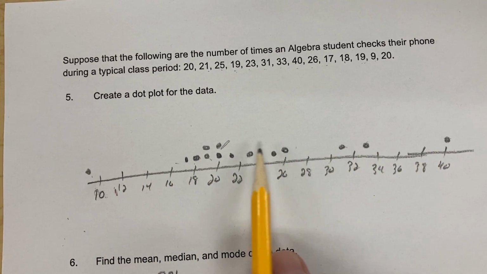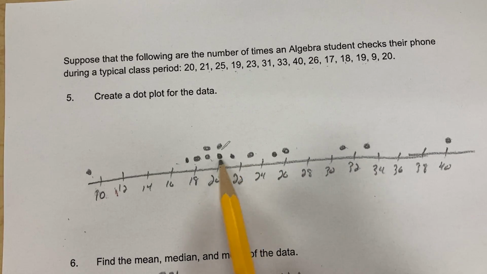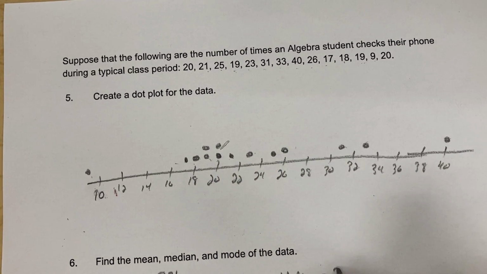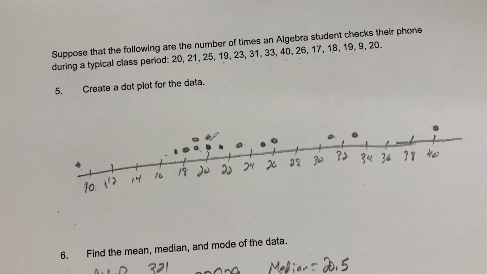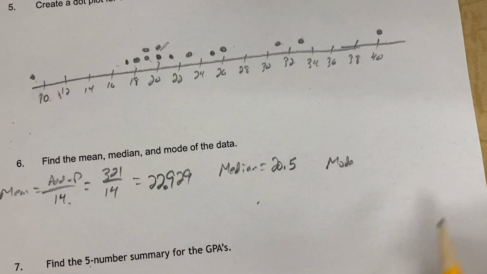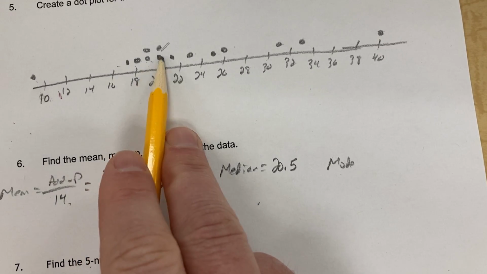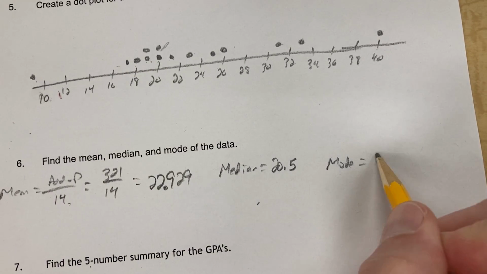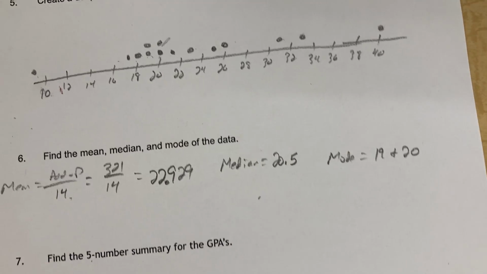1, 2, 3, 4, 5, 6, 7, right there. So it's between 20 and 21, so it'd be 20.5. That's our median. Okay. And then our mode is what appeared most often. Now, we had 19 and 20 both show up twice. So we would say 19 and 20 are our mode.